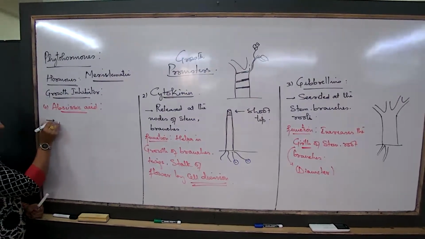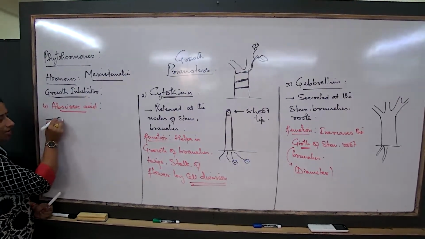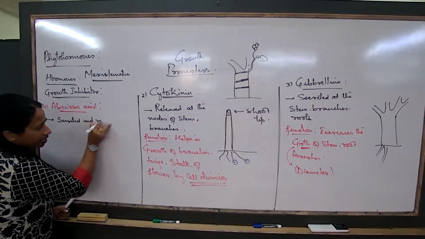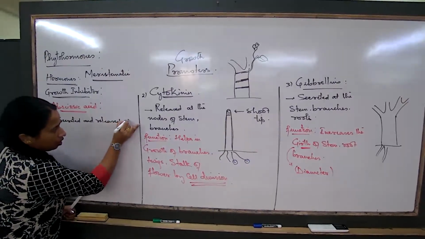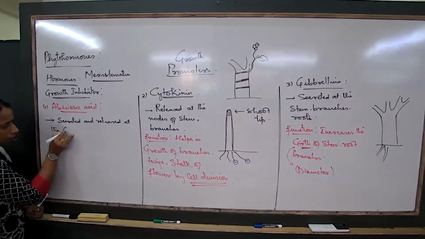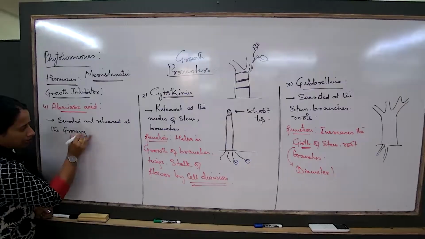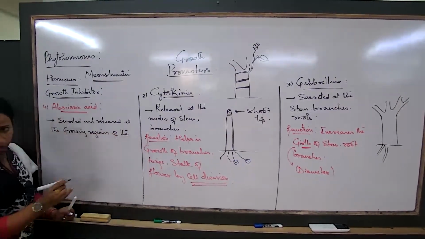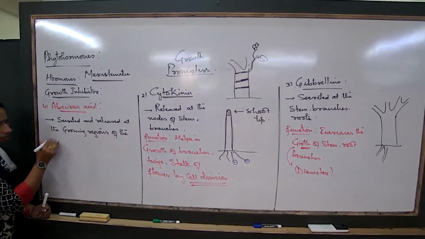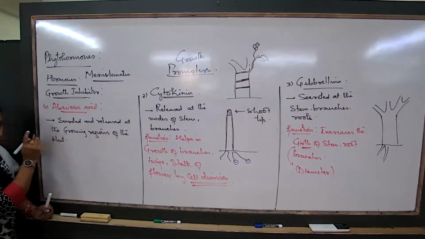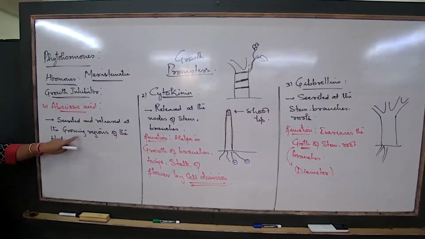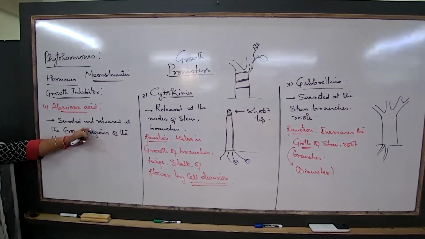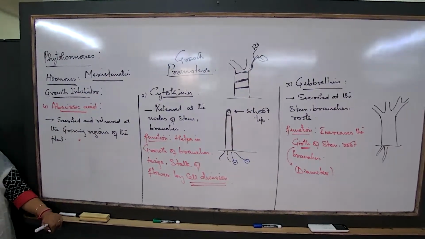So if I have to write where this hormone is released, it is secreted and released at the growing regions of the plant. Growing regions also means the meristematic tissues, at the growing regions of the plant where growth can continue. Here we can also write meristematic again as I mentioned. Now next is abscisic acid.